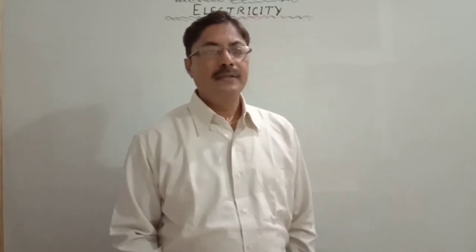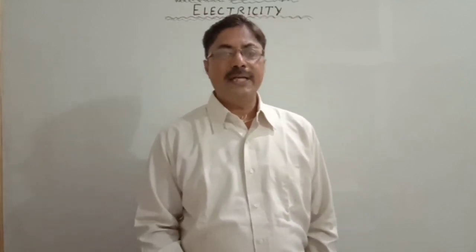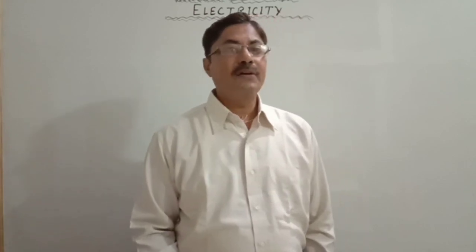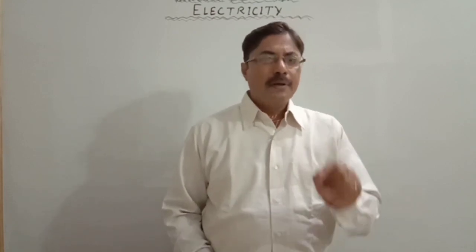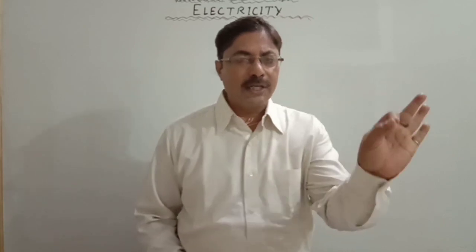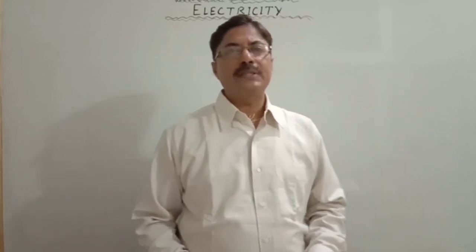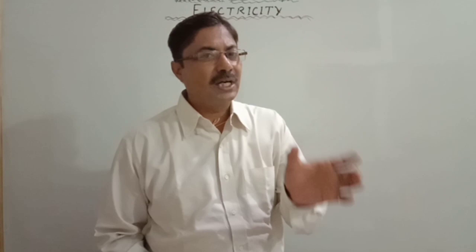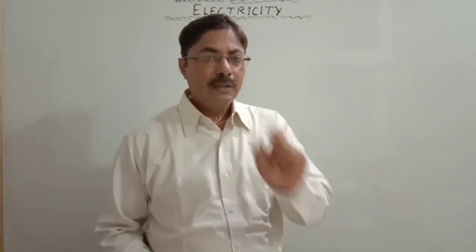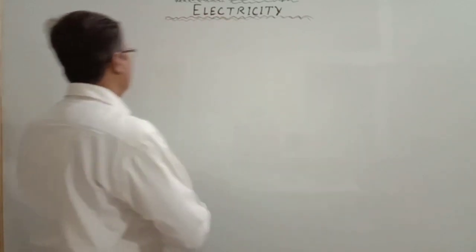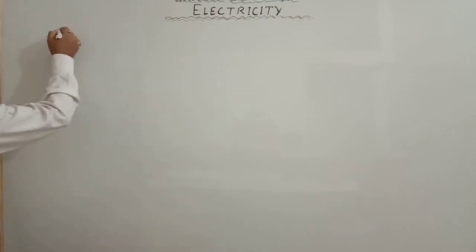Now, in the physics class for class 10, we have the chapter electricity, and electricity is what? The flow of charge through any cross-sectional area per unit time is known as electricity. The word, the flow of charge. First of all, we must know what actually is the charge. What is charge?